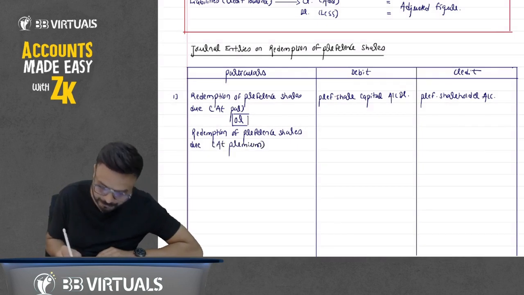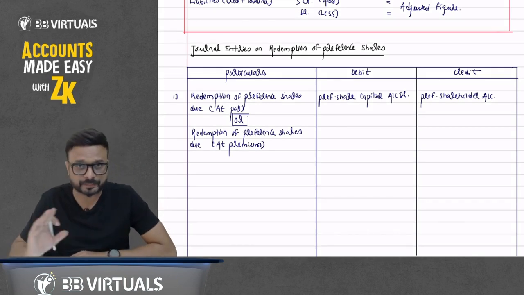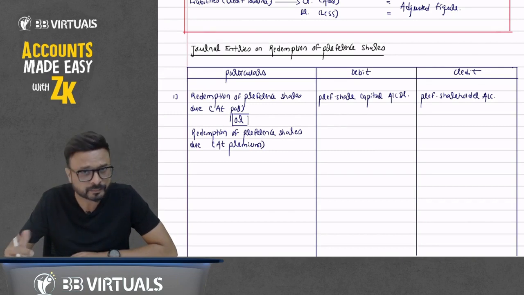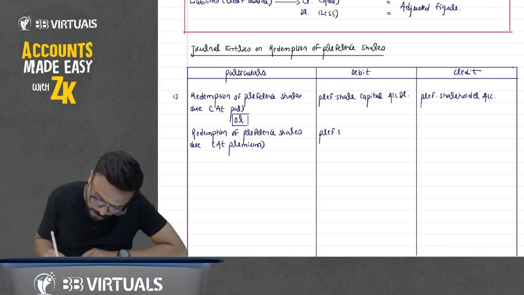Now we are decreasing the capital here, decrease in capital, debit. So we will write it down here, preference share capital account debit.